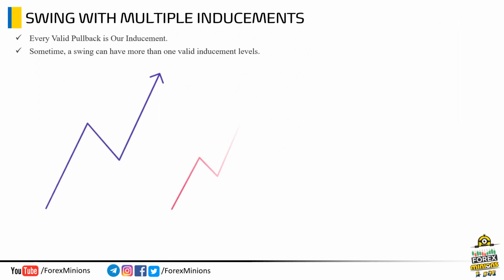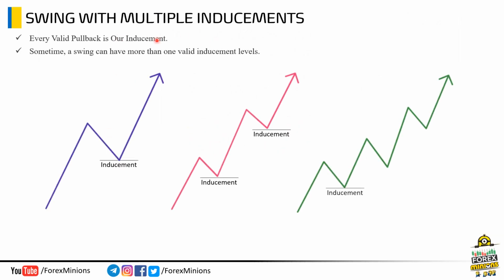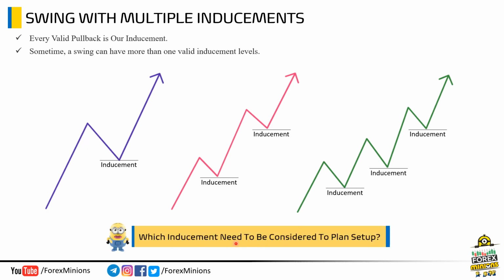Now, let's discuss a swing with multiple inducement levels. Basically, inducement is the first valid pullback in a swing. Sometimes a swing can have a single inducement and sometimes more than one, I mean 2 or 3 inducement levels. A few students sent me an email asking which inducement to choose. So, in this lecture we will cover which inducement needs to be considered to plan a sell or buy setup.